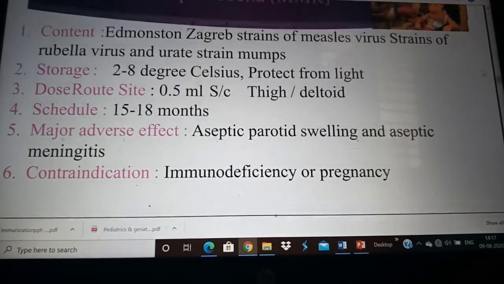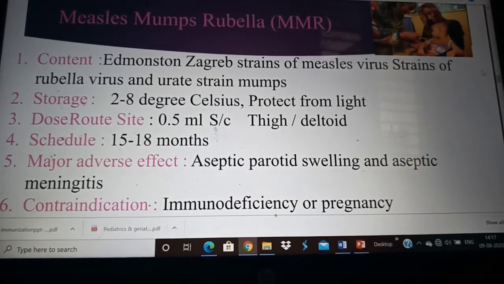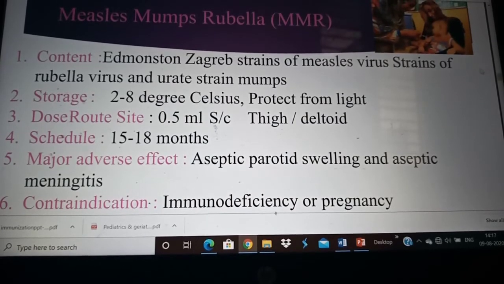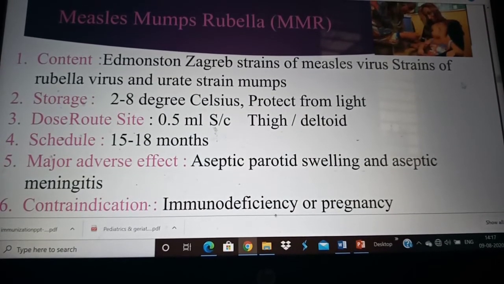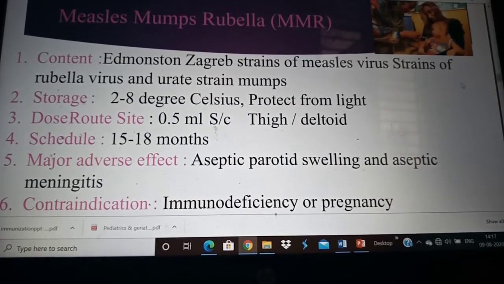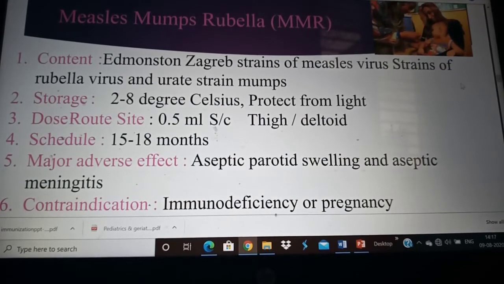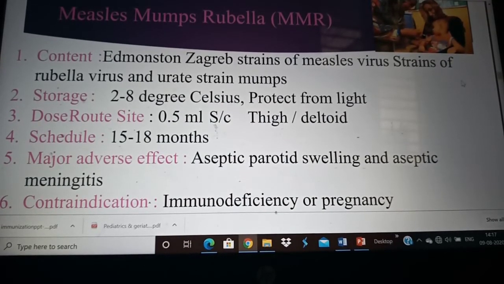MMR is a combination of measles, mumps and rubella. As you can see, it contains Edmonston-Zagreb strains of measles virus, strains of rubella and Urabe strain of mumps. It's a very effective vaccine. Even in India, it was recently given to a large mass of population to prevent the prevalence of MMR.